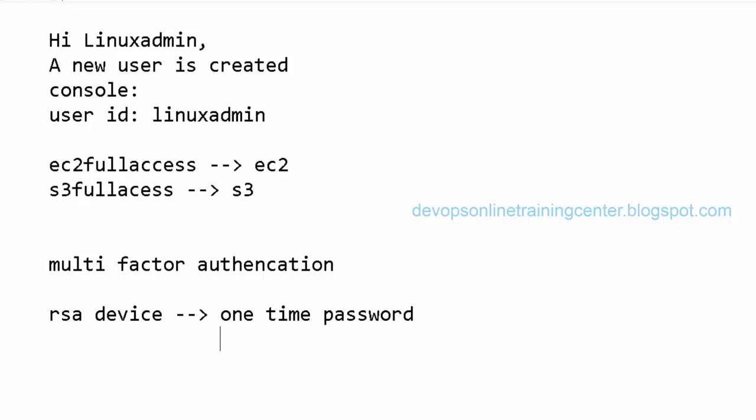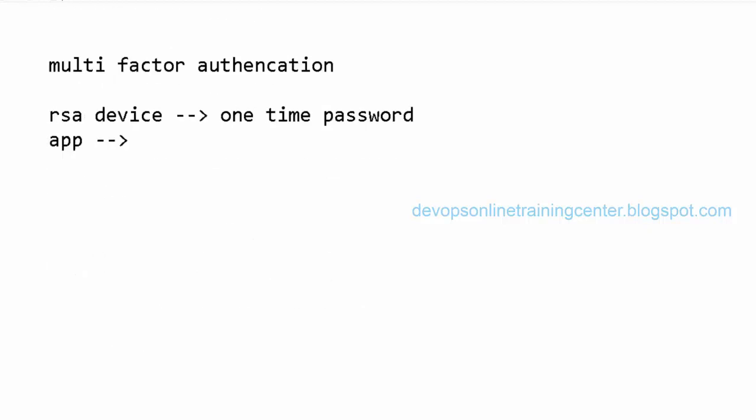I'm just trying to say, is this true only for the EC2 user, or is it going to be true for all the users? Because any user we create also has to do the same process. They have to use the RSA device, but not only the RSA device. Now a device is not required; there is an authenticator app on mobile. Yeah, I have installed the app. Using that as well we can do it, and it is not only for this user. For any user we can set up multi-factor authentication.